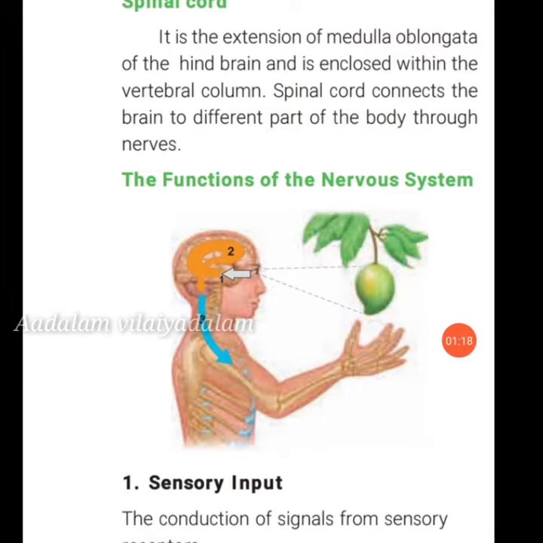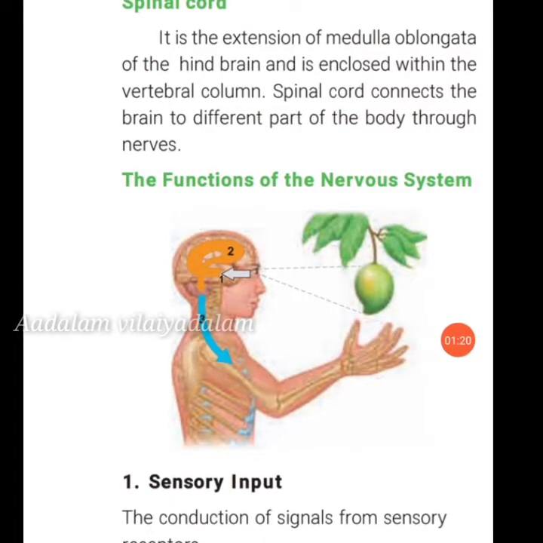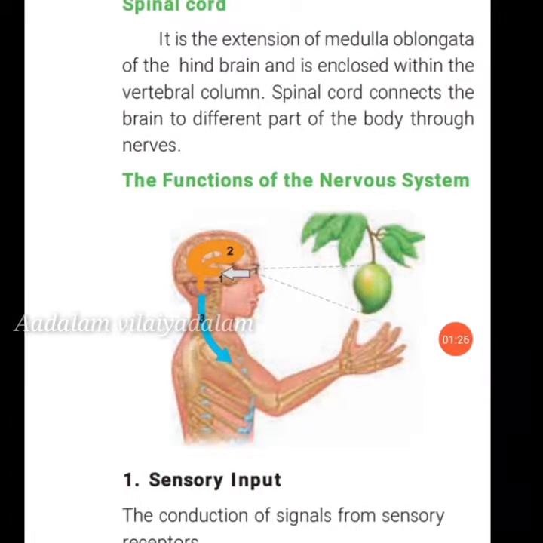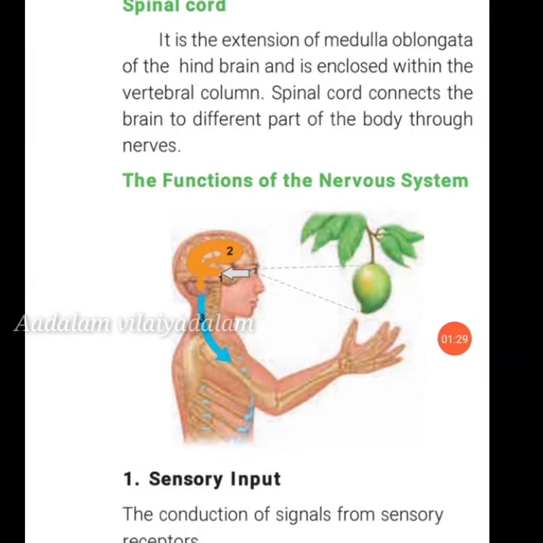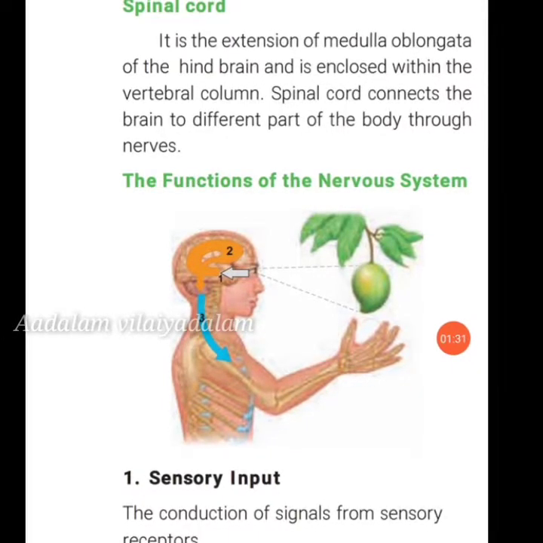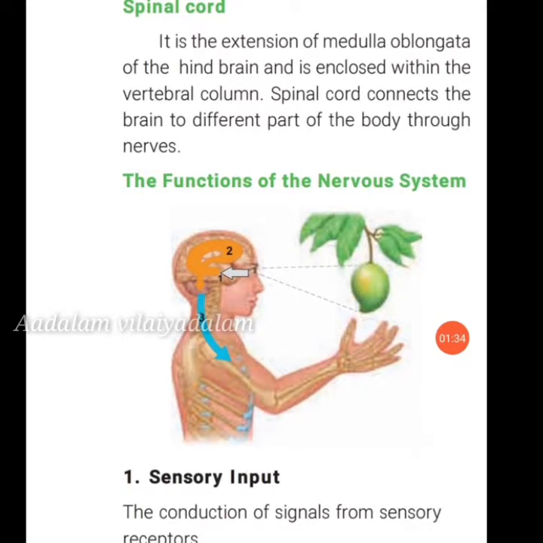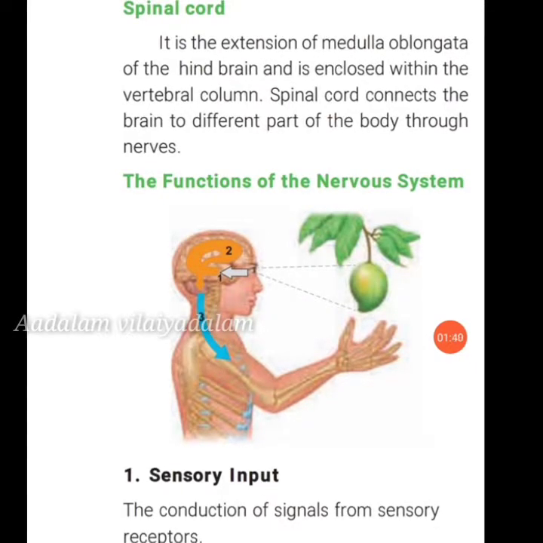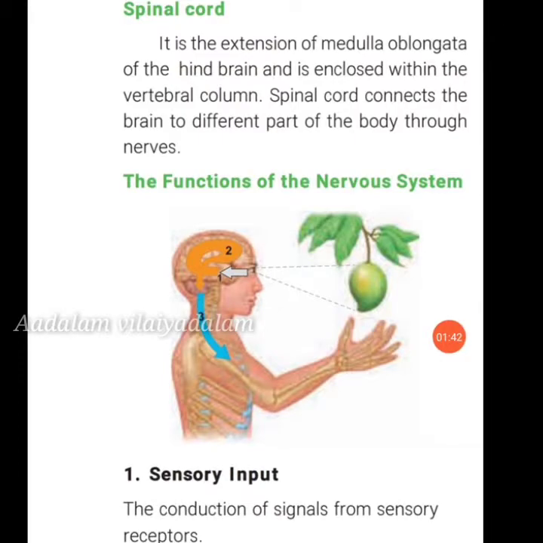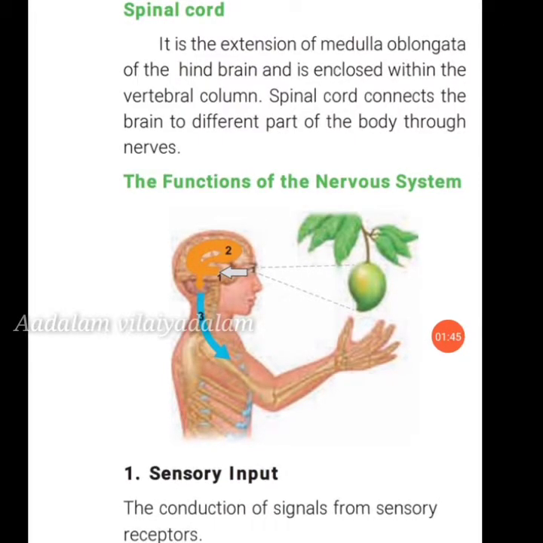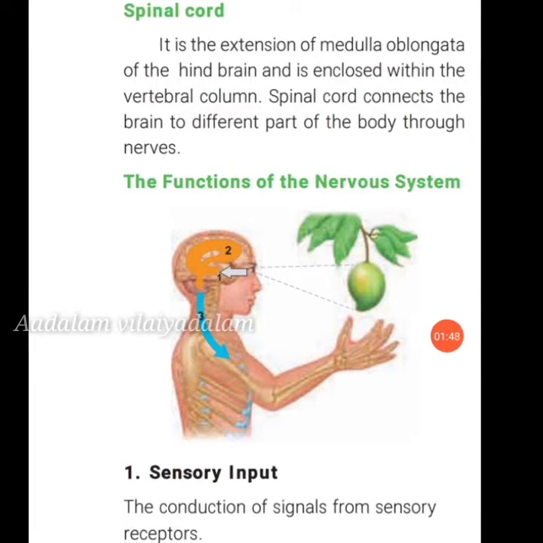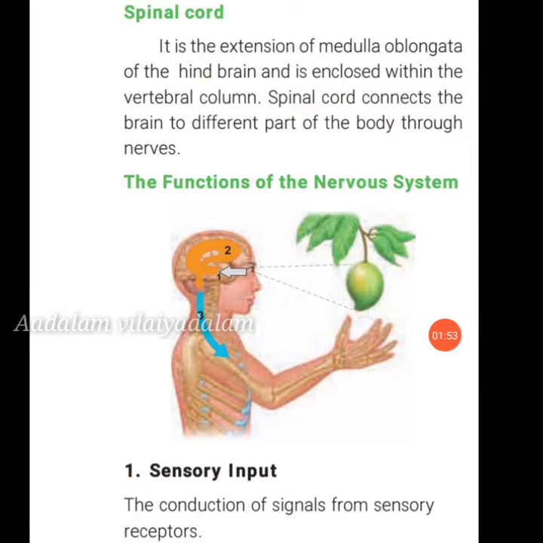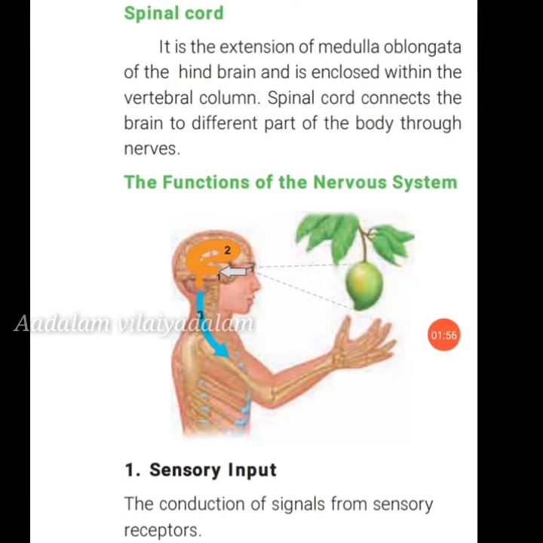So the function of the nervous system. First one, sensory input, second one, integration, and third one, motor output. Sensory input is the conduction of signals from the sensory receptors. Next one, integration. Integration means interpretation of the sensory signals and the formulation of responses. Last one, motor output. It is the conduction of signals from the brain and spinal cord to effectors such as muscles and gland cells. So this is the function of the nervous system.